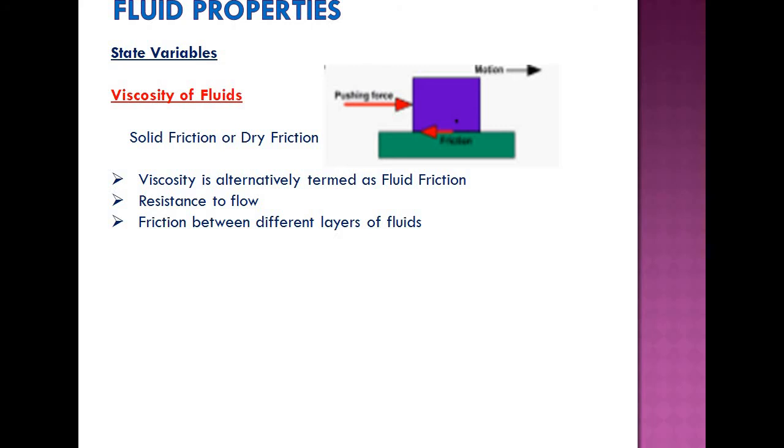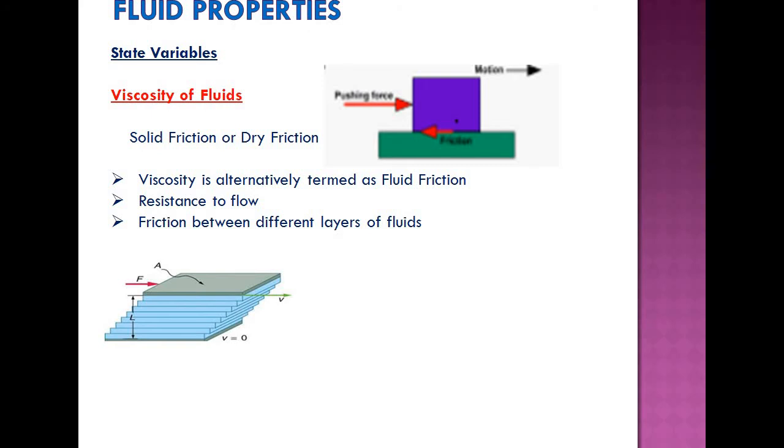So this friction applied to fluids is known as fluid friction or viscosity. This viscosity can be expressed in a different way. The fluids are composed of different layers. You can assume them to be composed of infinitesimally thin layers, each layer gliding over the other layer.